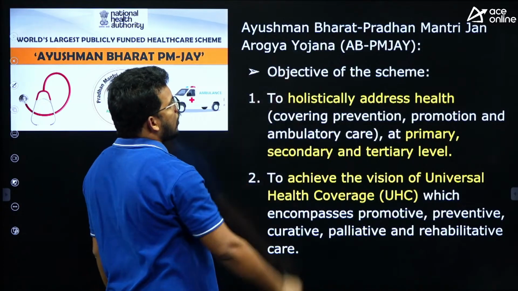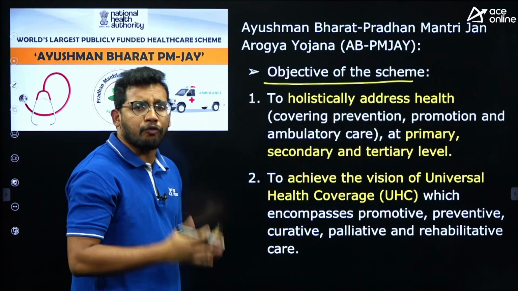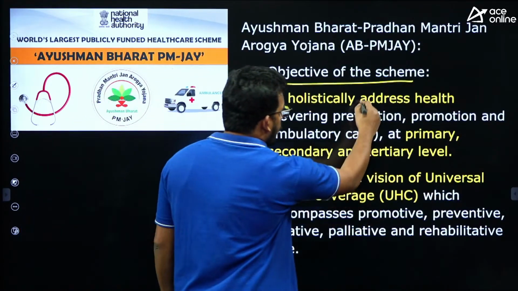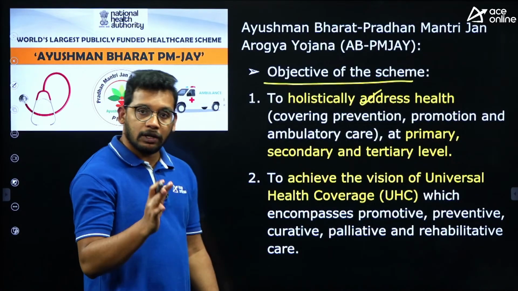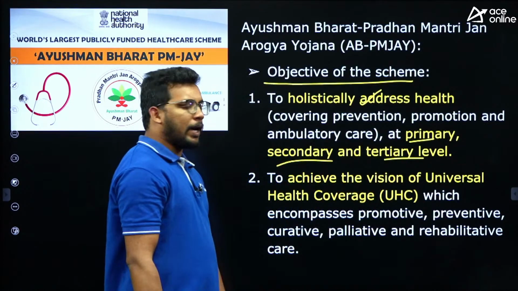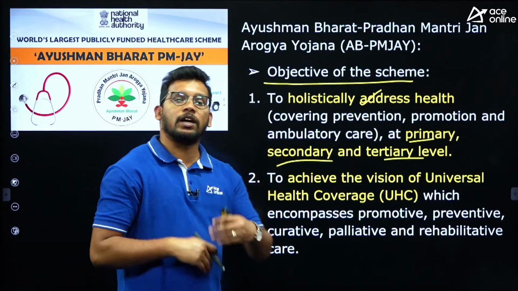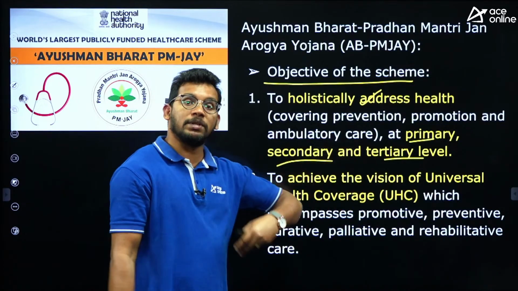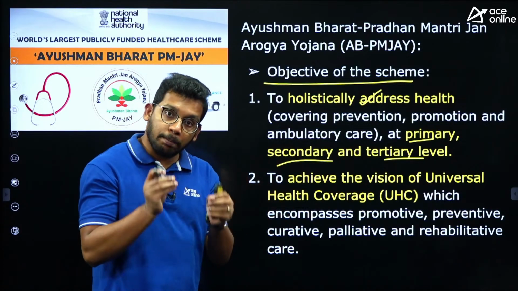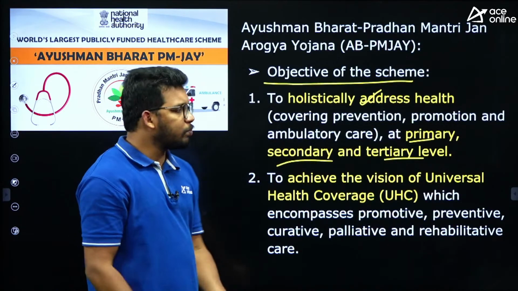So Ayushman Bharat Jan Arogya Yojana, PMJAY, has the objective. I mean, for what purpose this scheme is being implemented, that is called the objective. The objective is to provide health facilities for the deserving, I mean the poor people, in all respects, like primary, secondary and tertiary level. Primary health means a very basic level like delivery, women and child care. Secondary means a little bit more advanced like communicable disease, and tertiary means highly advanced like cancer treatment. So all these things will be covered, and all the people in India should have proper health. That is the theme or the core objective of this particular scheme.